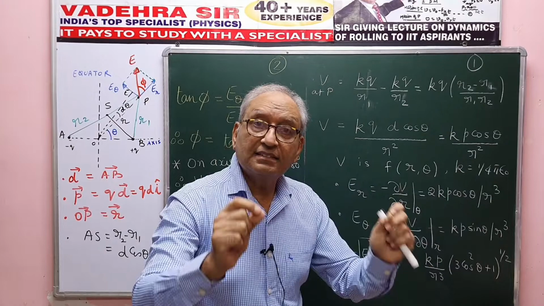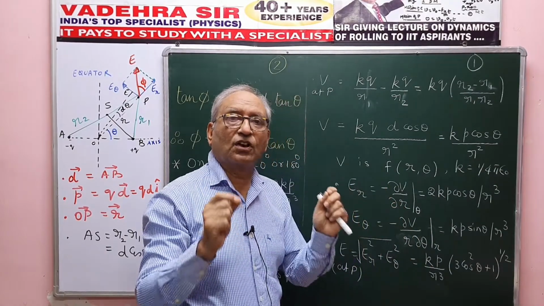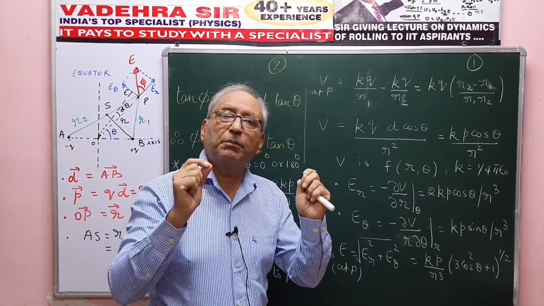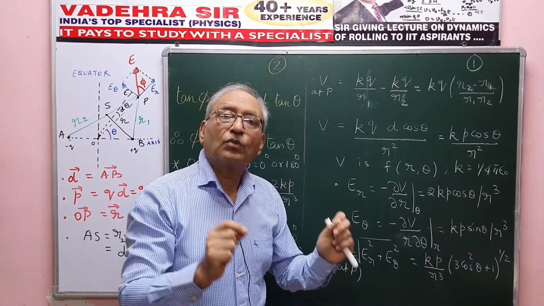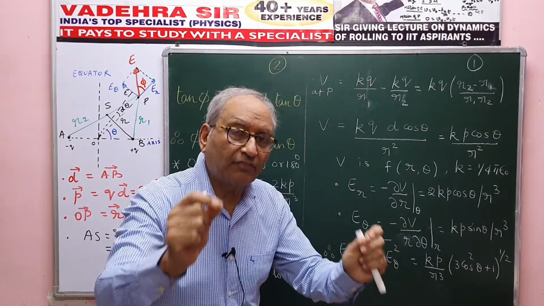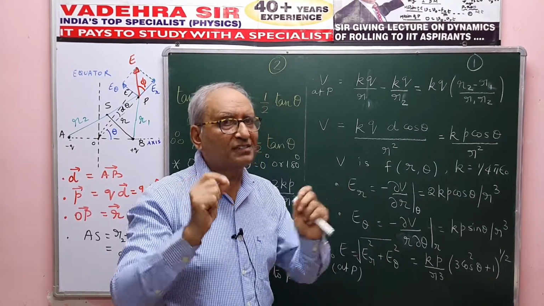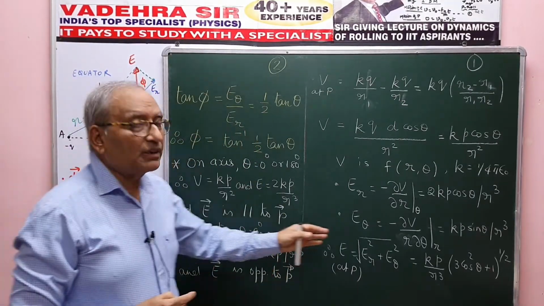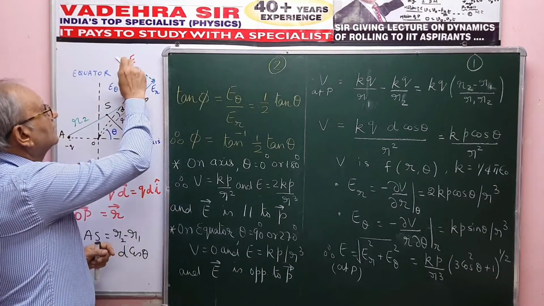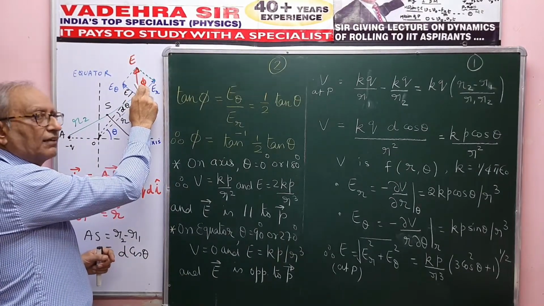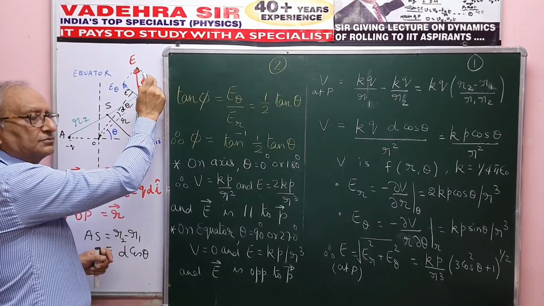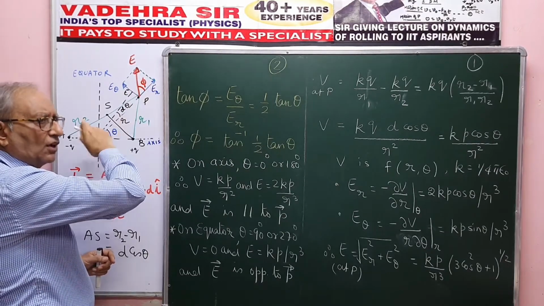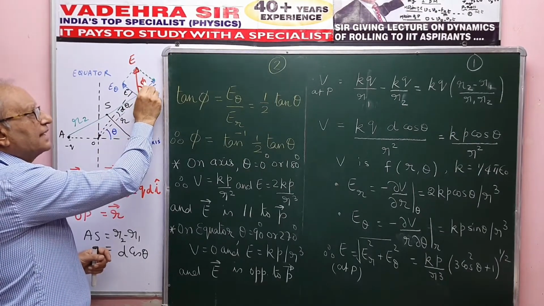Remember, this is the general expression of the electric intensity at the point P, whose position vector from the dipole, that is OP arrow, is equal to r arrow. Fine. Now, I also would like to know what angle E makes with the radial component, or along the radius vector. Suppose this angle is phi.